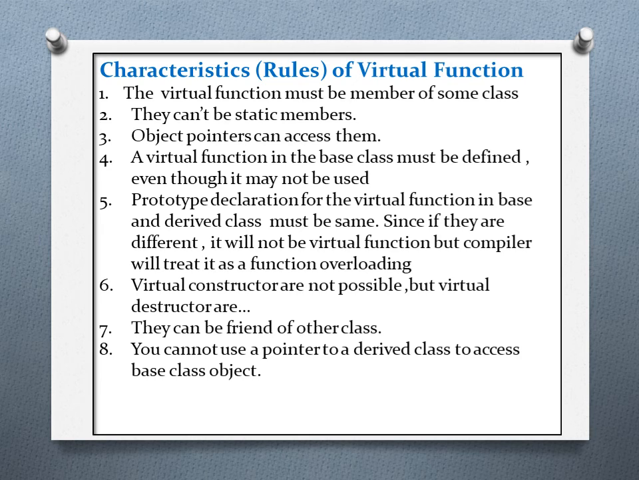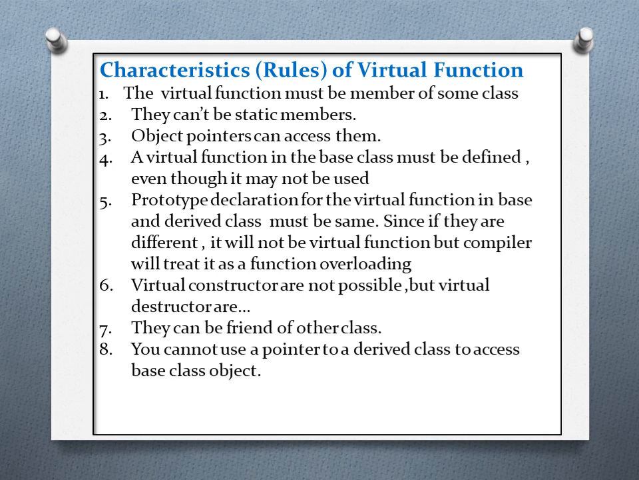Fourth, a virtual function in the base class must be defined even though it may not be used. So in a base class you have to compulsorily define that function even if you are not using it in a program. Fifth, the prototype declaration for the virtual function in the base and the derived class must be the same. As I told, the name and signature of the function in both classes should be the same. If they are different, it will not be a virtual function, and the compiler will treat it as function overloading.